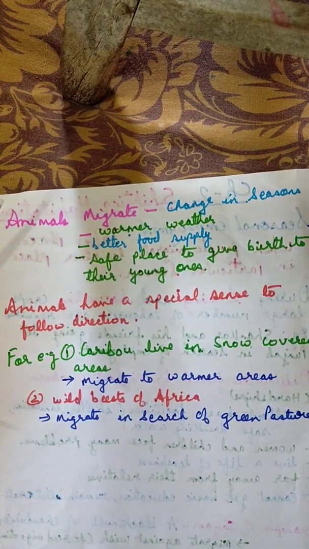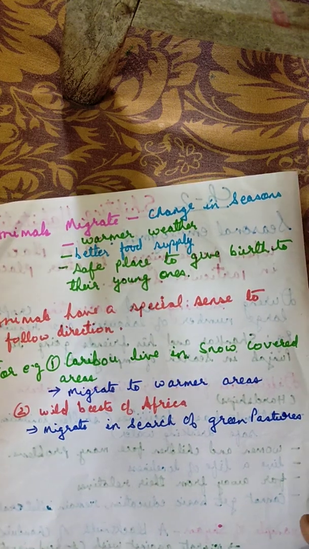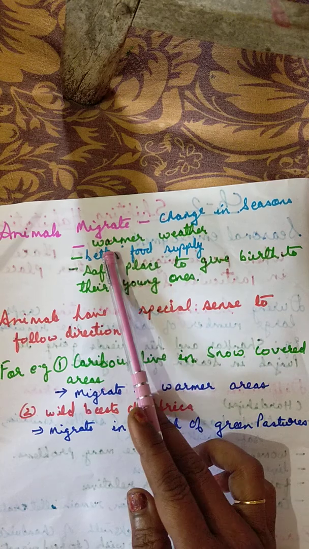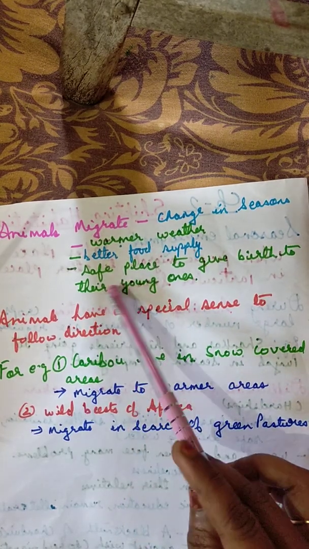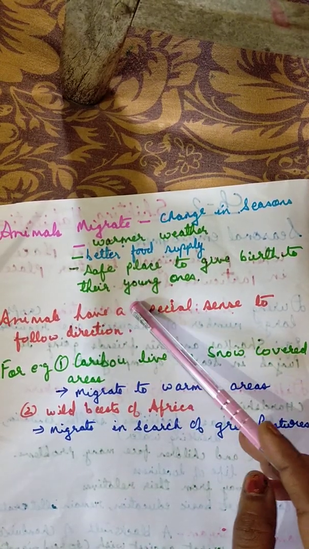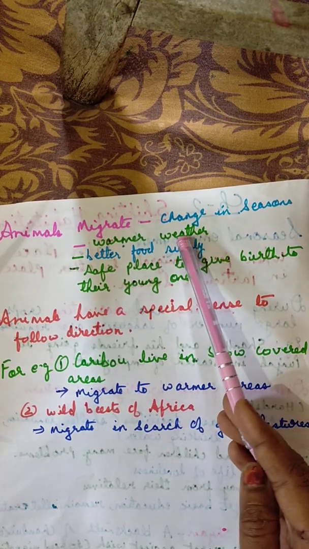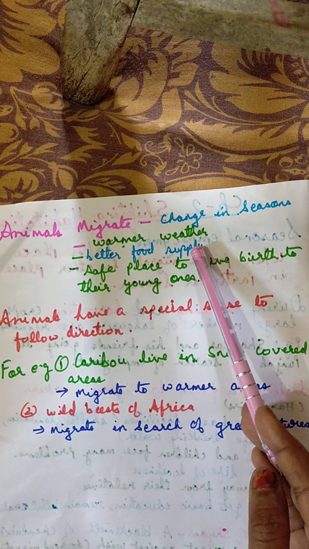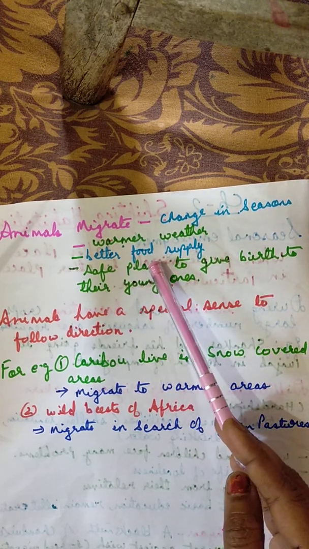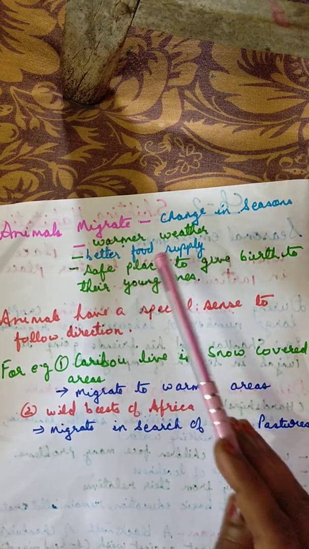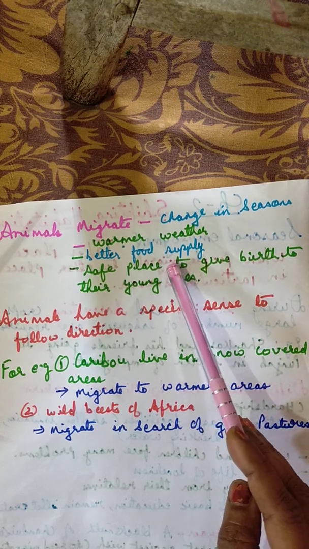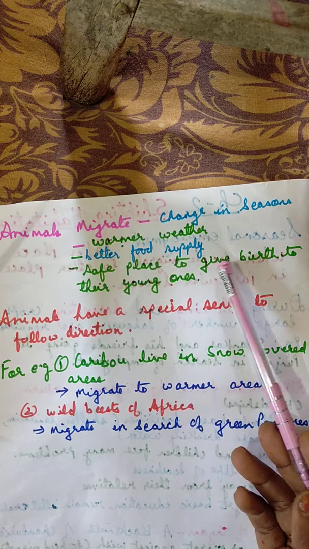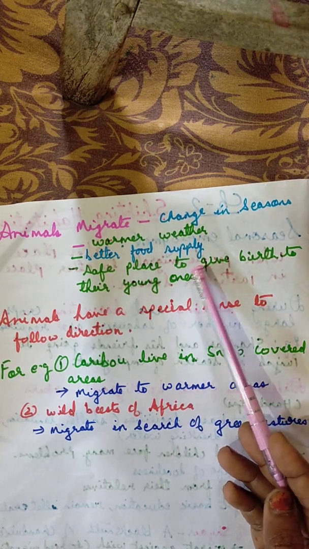Now, animals also migrate. Till now we have studied human beings, that human beings migrate from one place to another. Now, the last part of the chapter, the last topic, is that animals also migrate when there is a change in seasons. They move to a warmer weather. They move for a better food supply. If the food supply at the place where they were living earlier is not proper, then they move to some other place in order to search for food.